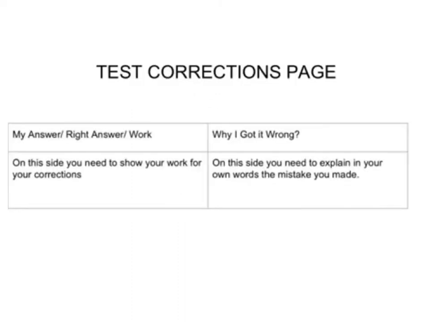Again, you do need a sheet of paper on your own, divide it into two columns. Copy everything on the left side with your answer, the correct answer, and all the work that we're showing. And then on the right side, you're going to explain what you did wrong. Remember, without that explanation, you will not be able to get a 70%.